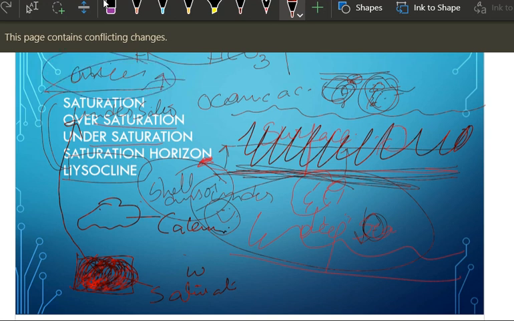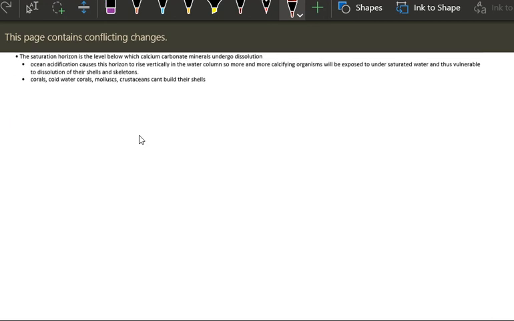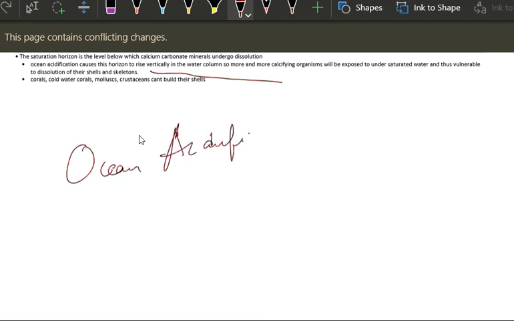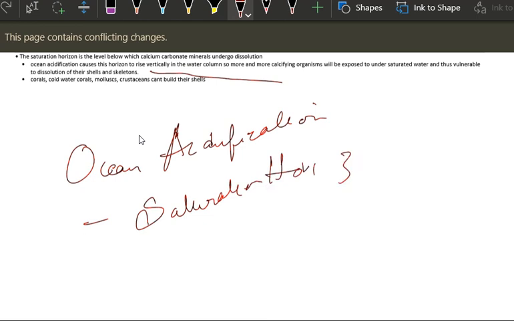Two things are happening here. One, due to acidification, the saturation origin is increasing.